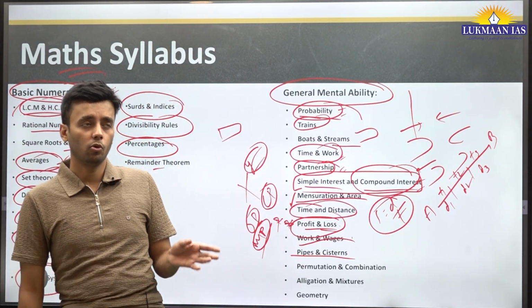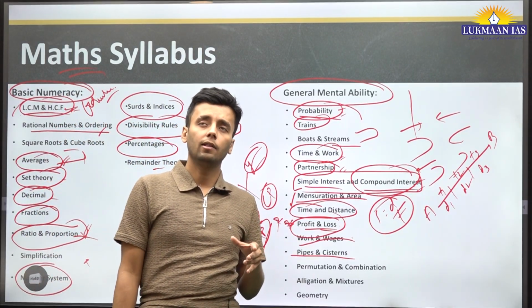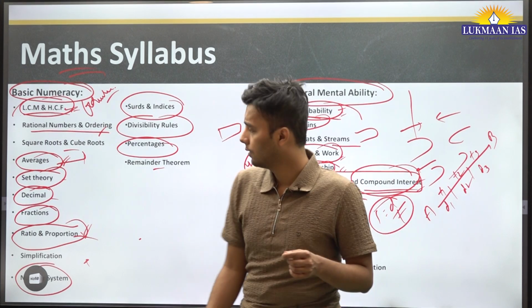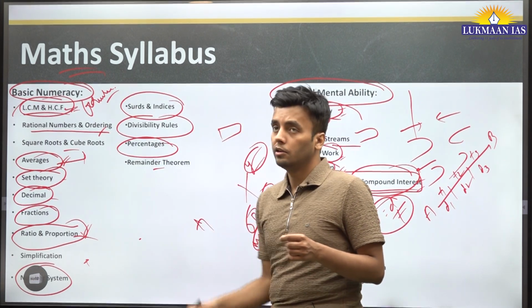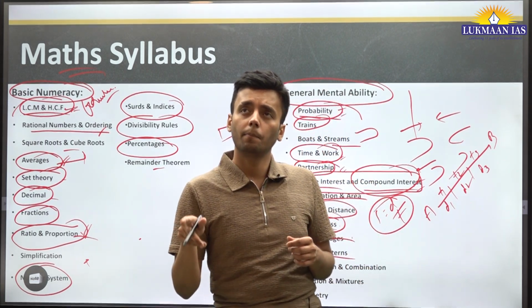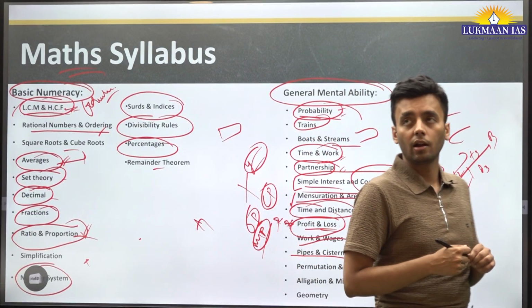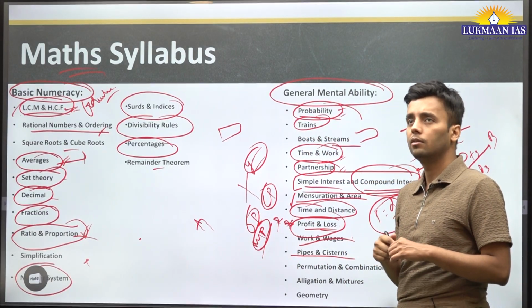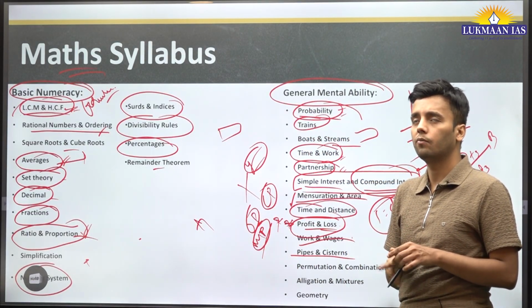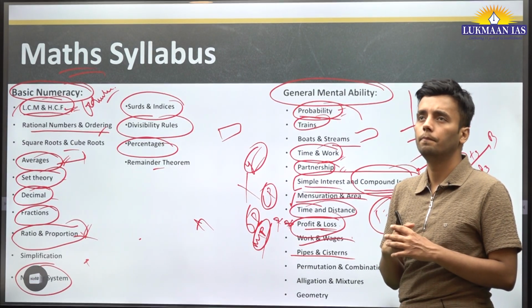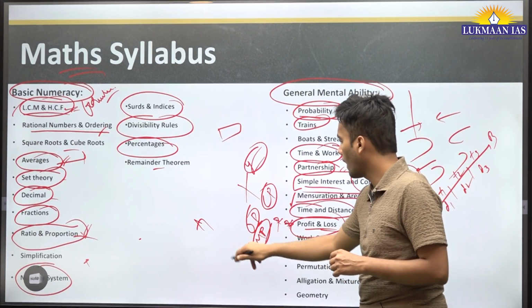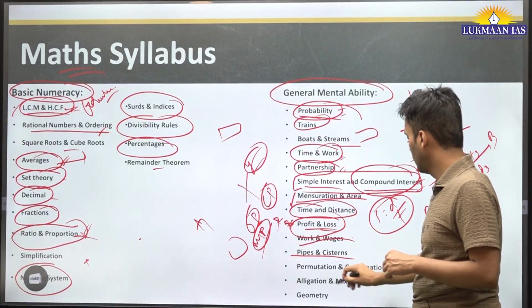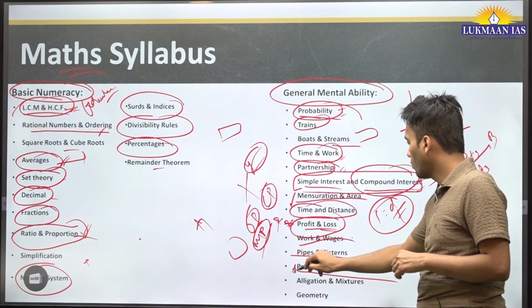Or suppose tap A fills the tank in T1 time, and then it is closed, and then tap B is opened. What is the final time, and how much time will it take for the second tap to fill the tank? Such kinds of questions. Permutation and combination is also a very important section.